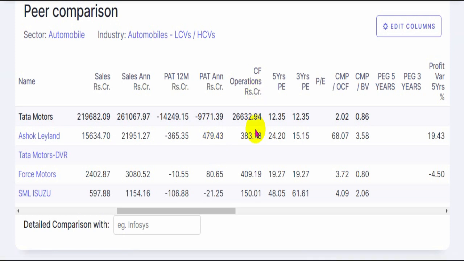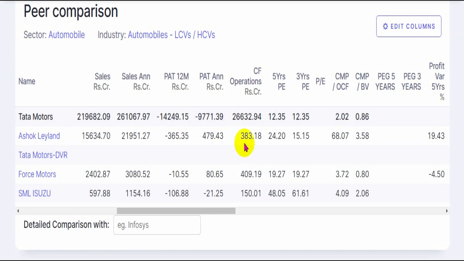In terms of cash generation, Tata Motors has generated, although it is showing losses in March 20, but it has in fact generated around 26,632 crores of cash. Now that could be due to write back of depreciation which was deducted from the P&L account, and other write backs which may have got deducted because they were of non-cash nature. You need to go into cash flow statement individually to understand what I'm saying about the cash flow from operations.